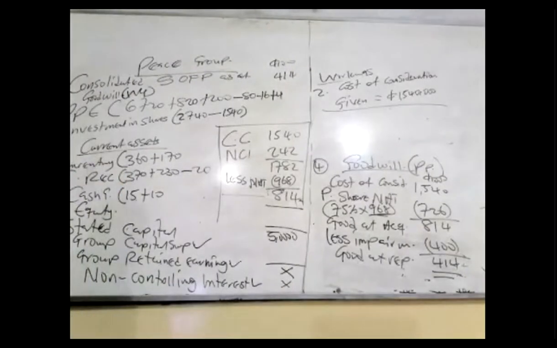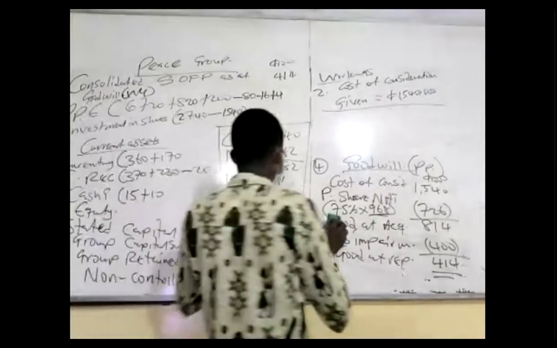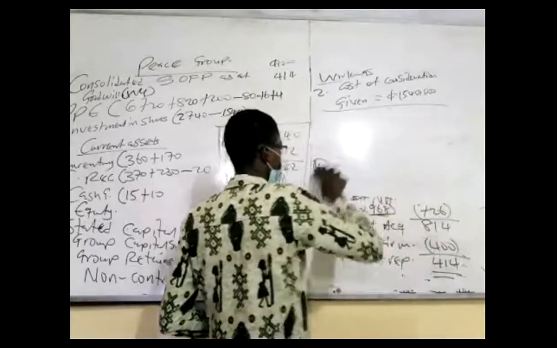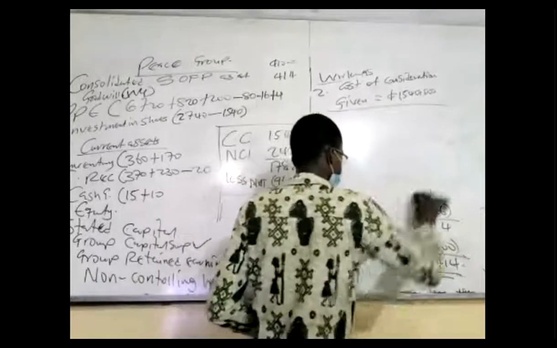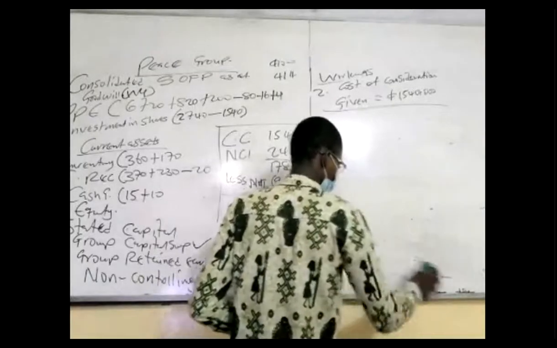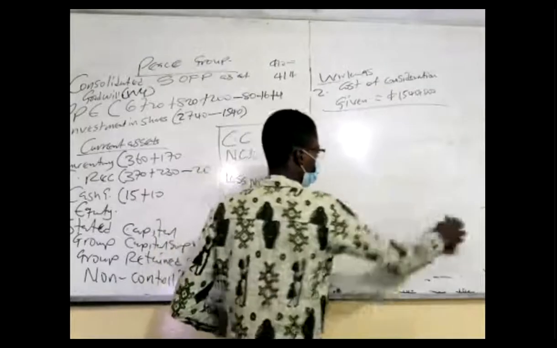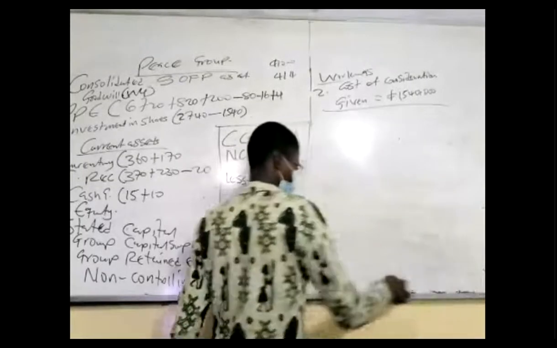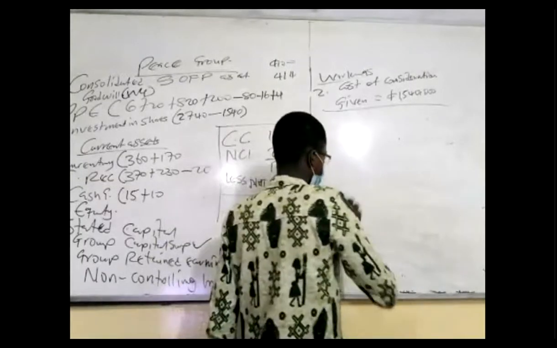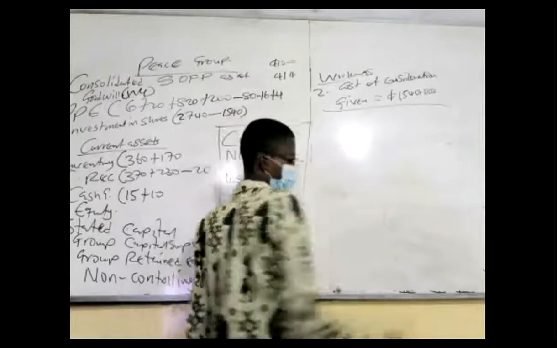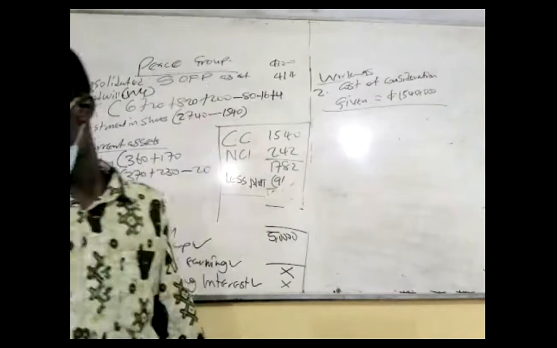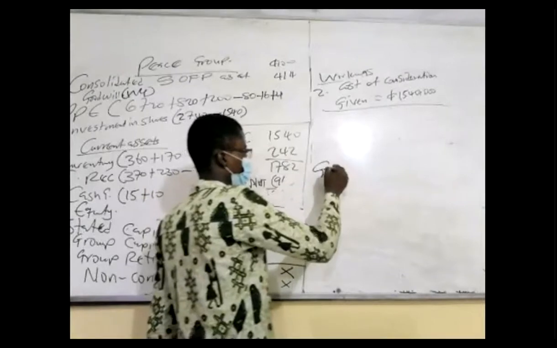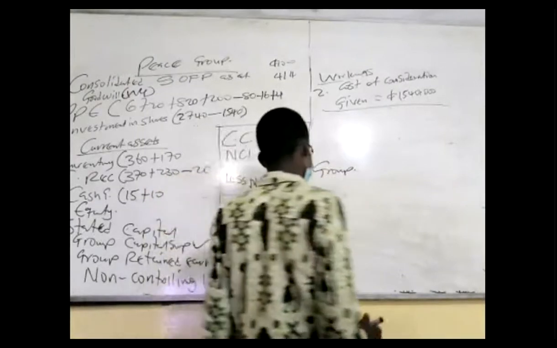Okay, so let's go to the next working. Working number 5. Group retained earnings. Sorry, I finished. Group retained earnings and group what? Reserves. So there's a reserve here, capital surplus, so group retained earnings. These are very important questions, that's why I'm taking time like that. Next one, I'll be fast.